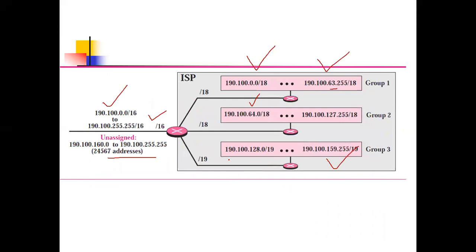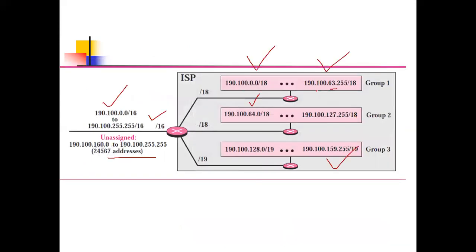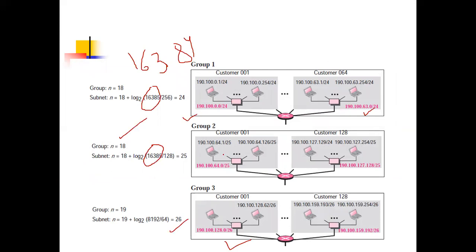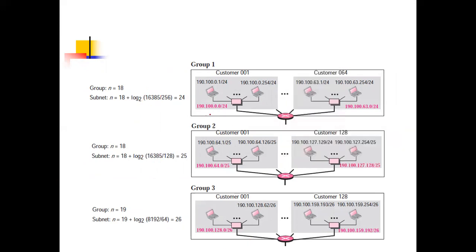So in this way we'll have 26. 26 is the network length for group 3 customer-wise. Now the first address is given and the last address. First, last, first, last, first, last, same here.